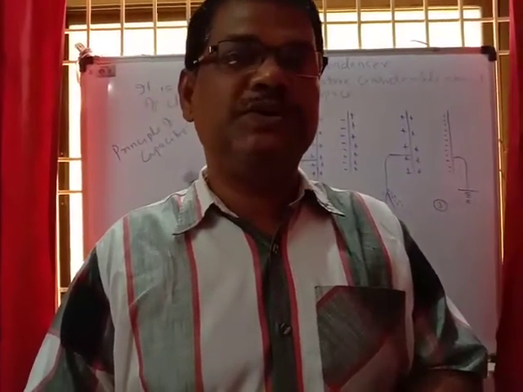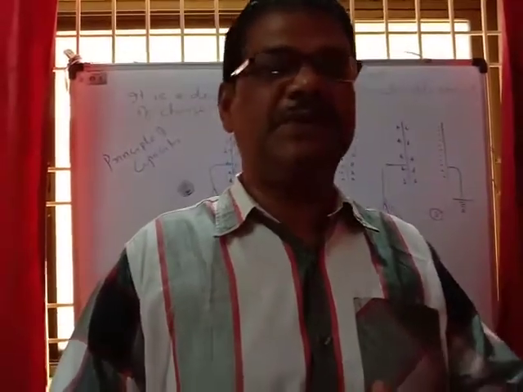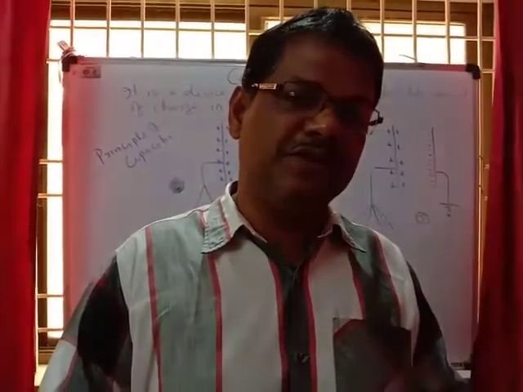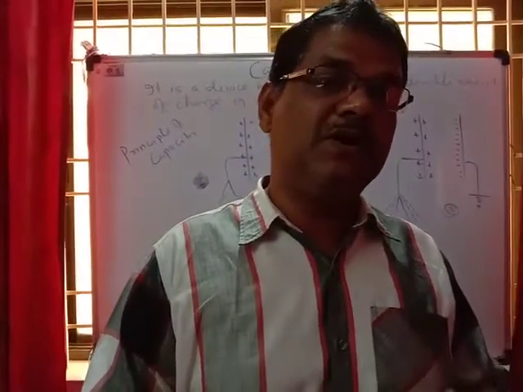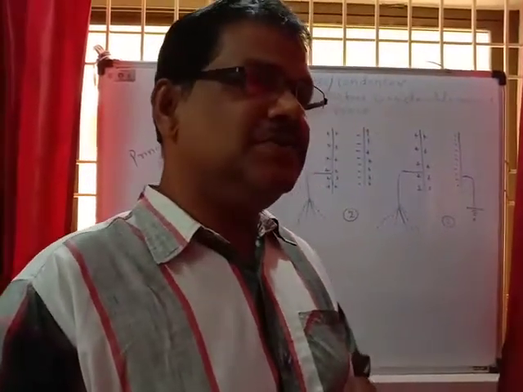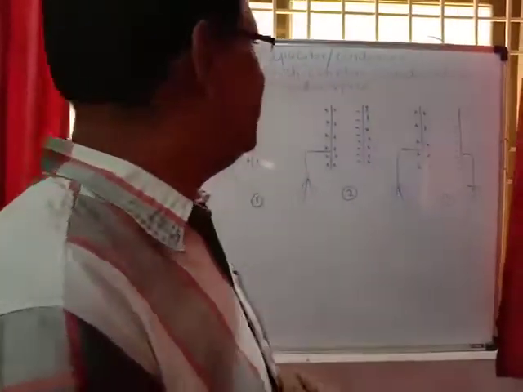But it is so big that it cannot be used in electronic devices. If you used that, just imagine what the shape of the electronic devices would be. To remove that drawback, capacitors were invented.